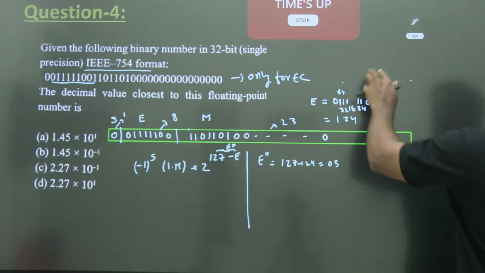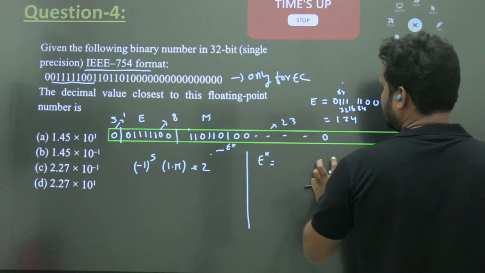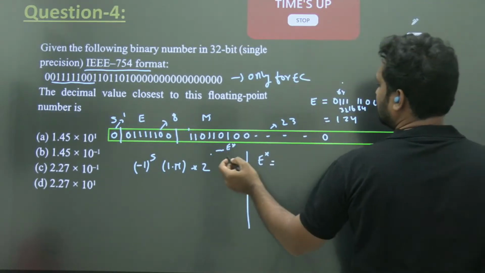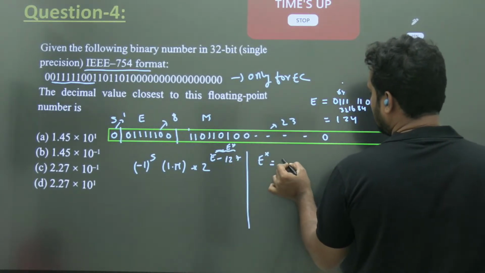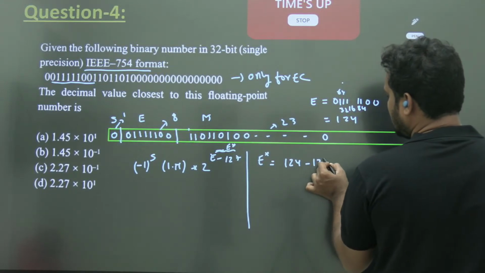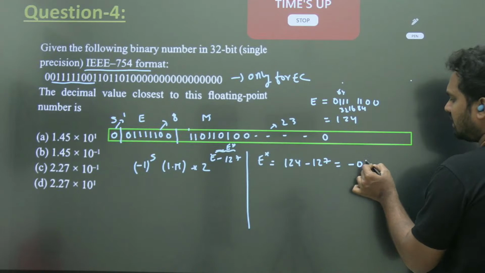One minute, I gave reverse. It is E minus 127. So E value is 124 minus 127, because while writing, we do biasing and add 127. So it is minus 3.